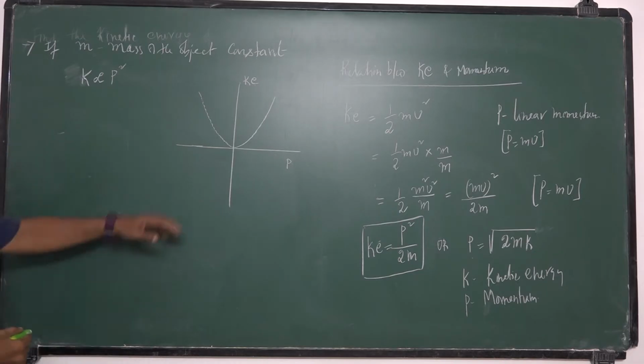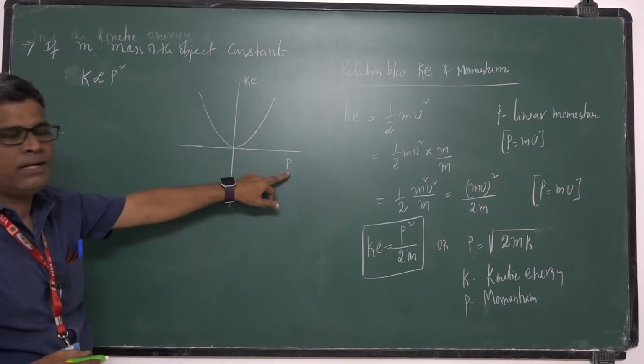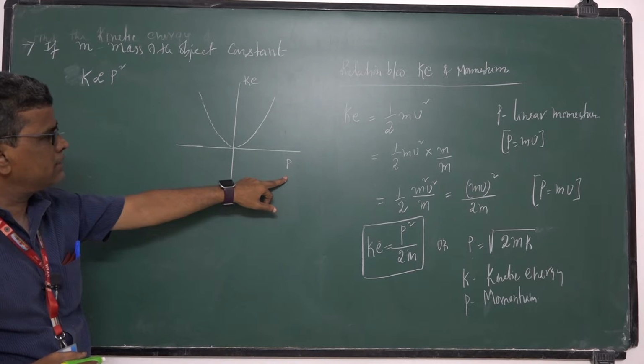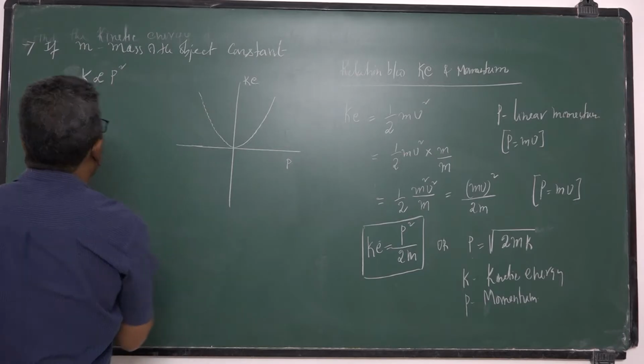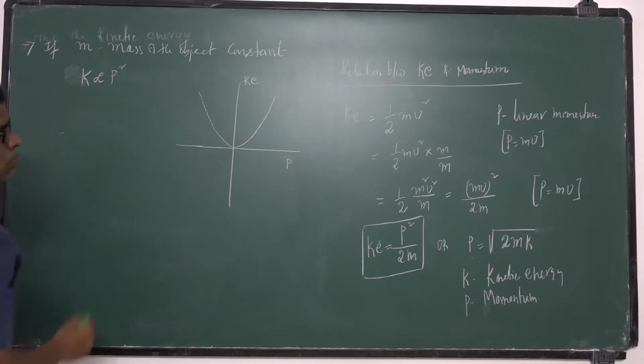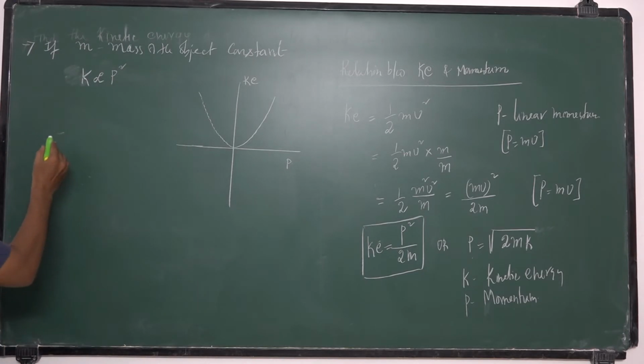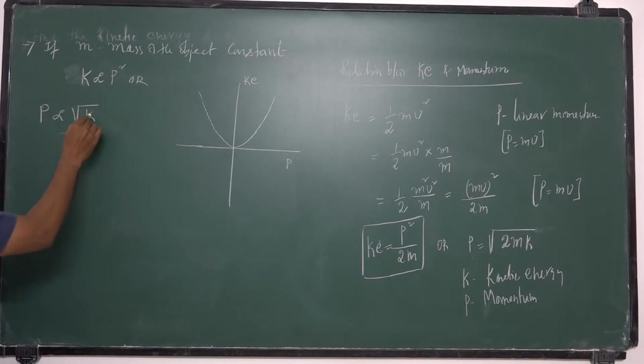So by taking kinetic energy on y-axis, momentum on x-axis, you will get a parabola equation, a symmetrical parabola about the y-axis. K is equal to p square. Or we can write p proportional to root K. Both are same. K is proportional to p square or p proportional to root K.